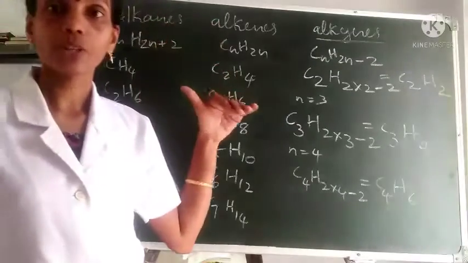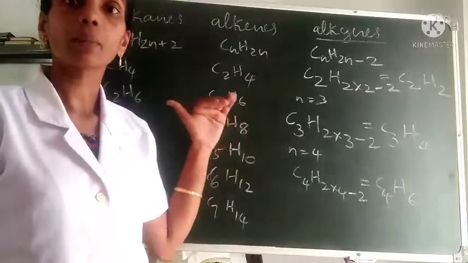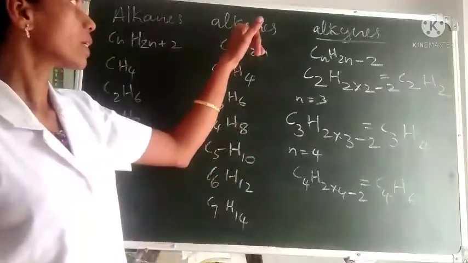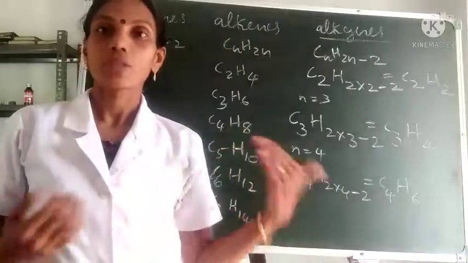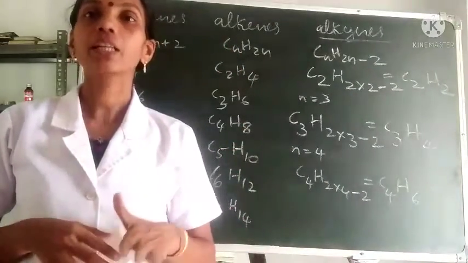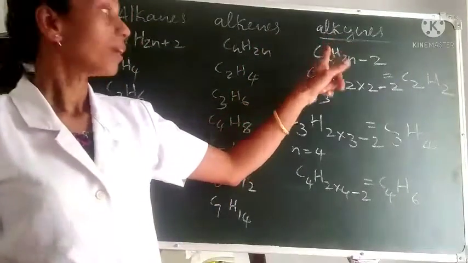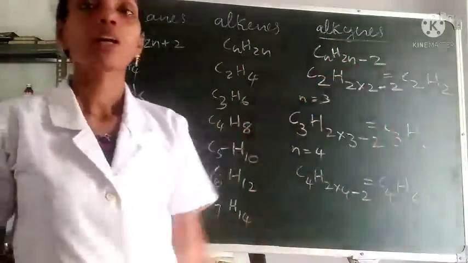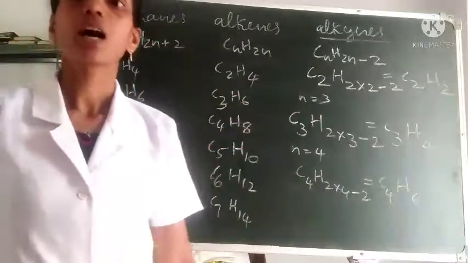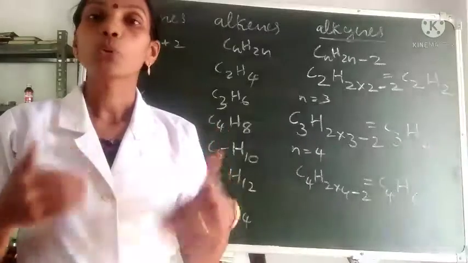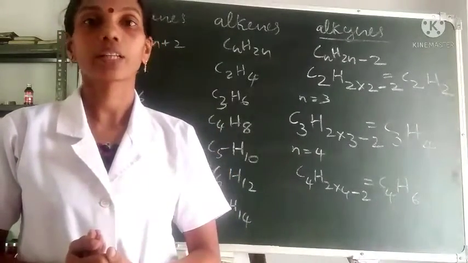In unsaturated hydrocarbons, again there are two types. The hydrocarbons that contain a carbon-carbon double bond are known as alkenes, and their general formula is CnH2n. The unsaturated hydrocarbons which contain a carbon-carbon triple bond are known as alkynes, and the general formula is CnH2n minus 2. These are some examples for alkanes, alkenes and alkynes. How to name these alkanes, alkenes and alkynes, we can study in the next class.